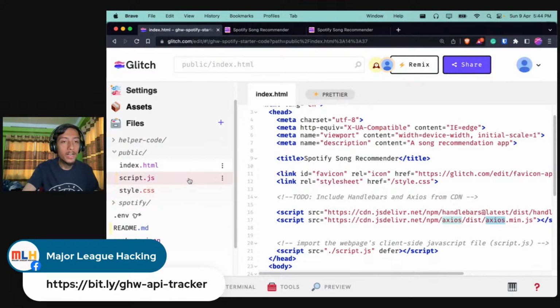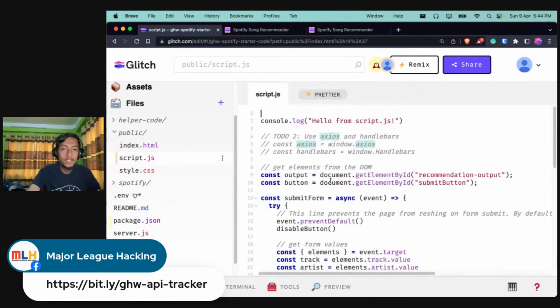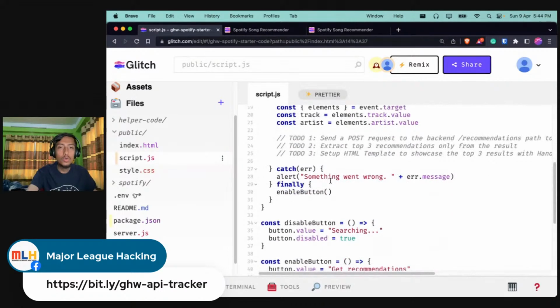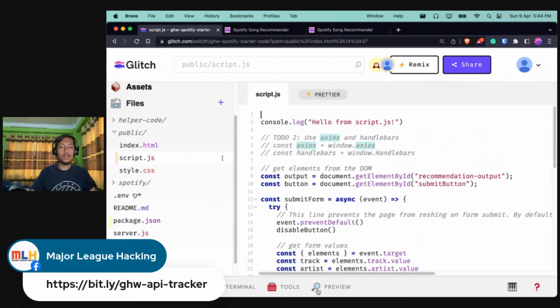And let's see if there are any to-dos in script.js. Awesome. So I see some to-dos over here. Okay, so let's try to understand what is happening over here. We are just logging a message over here, since this script.js refers to the front end JavaScript, right? And this server.js is the backend JavaScript. So whatever you see over here, you will be able to see this in your preview tab.